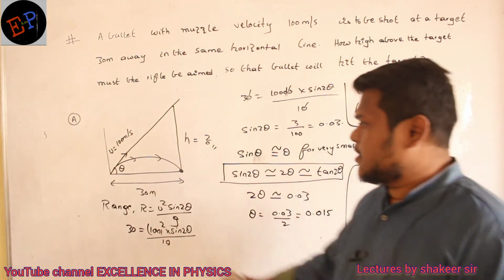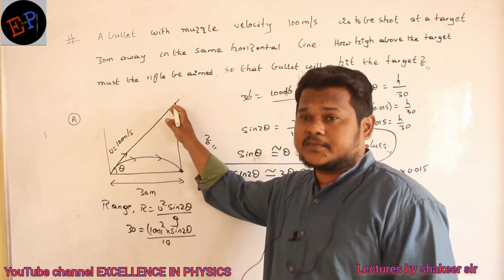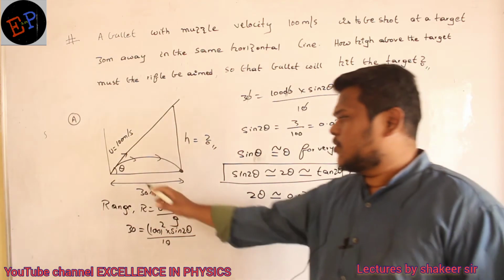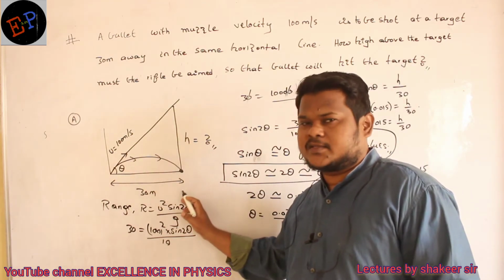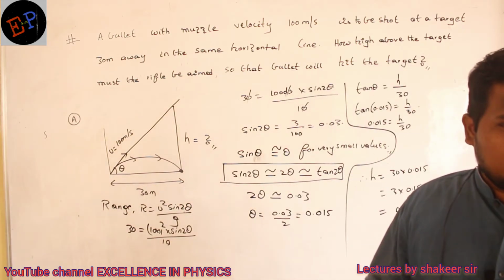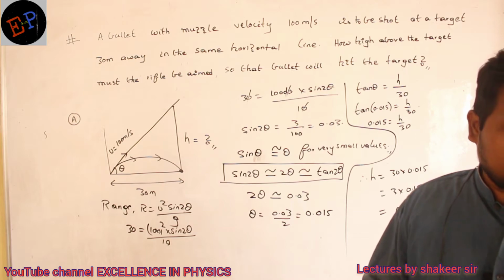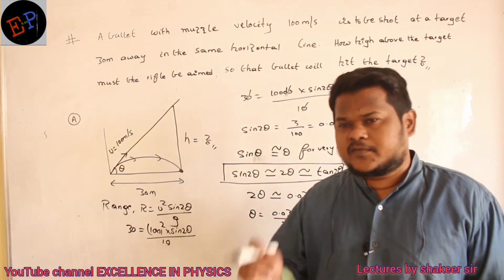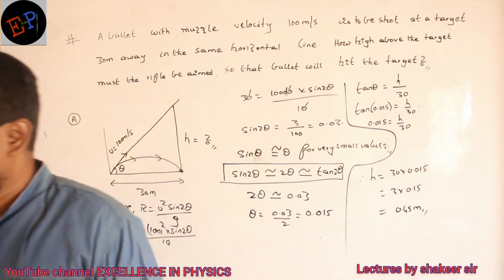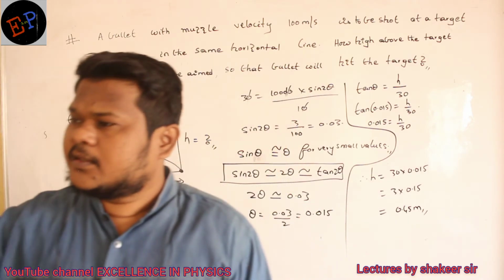So if I aim the gun at what height? At a height of 0.45 meters, then the bullet goes and strikes this target, which is at a distance of 30 meters. That is my answer. Have you understood how I have done this calculation? Clear? Very simple. So for very small values of theta, sin theta and tan theta are numerically equal.